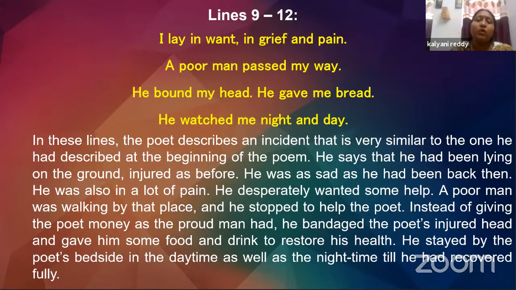A poor man was walking by that place, and he stopped to help the poet. Instead of giving the poet money, as the proud man had, he bandaged the poet's injured head and gave him some food and drink to restore his health. He stayed by the poet's bedside in the daytime as well as the night time till he had recovered fully.